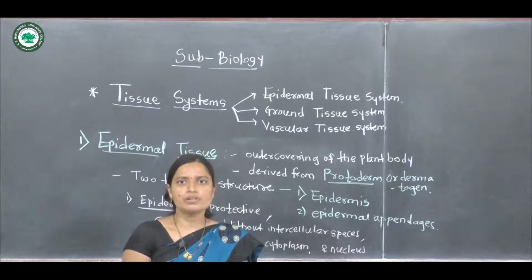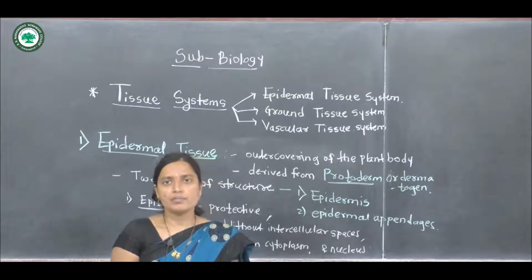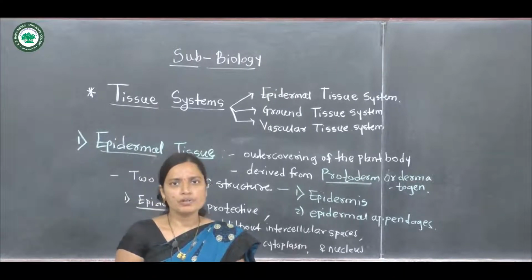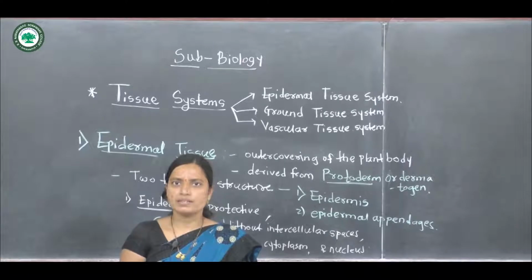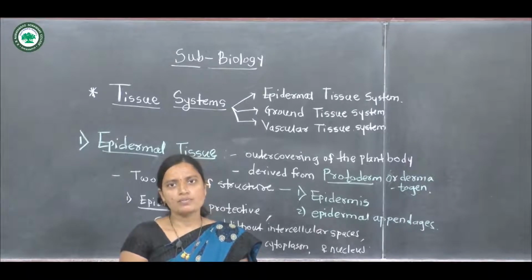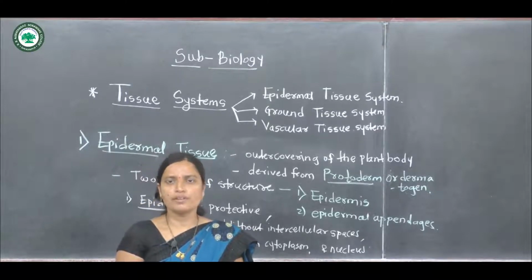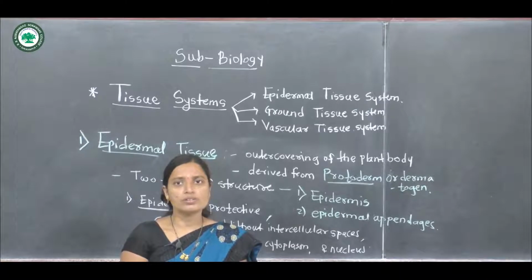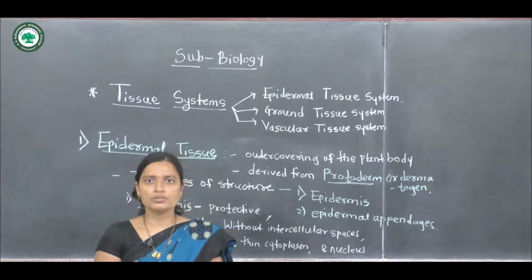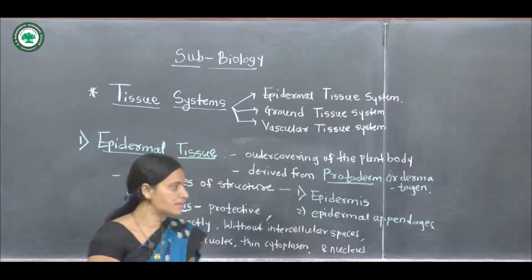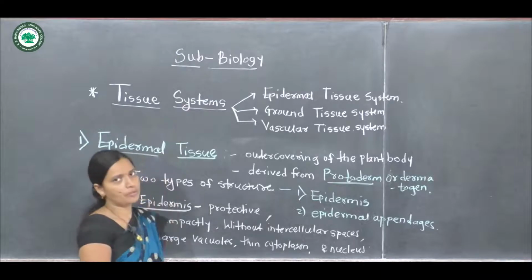Simple permanent tissues like parenchyma, collenchyma and sclerenchyma are present in plants, as well as complex permanent tissues like xylem and phloem. These two tissues are very important for conduction of water and food material. These are the different types of tissue present in the plant body. Now in this video we shall discuss the tissue system.